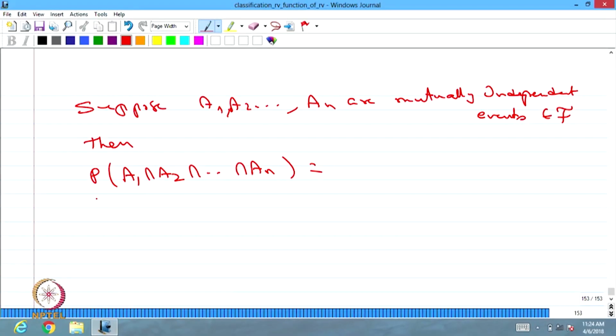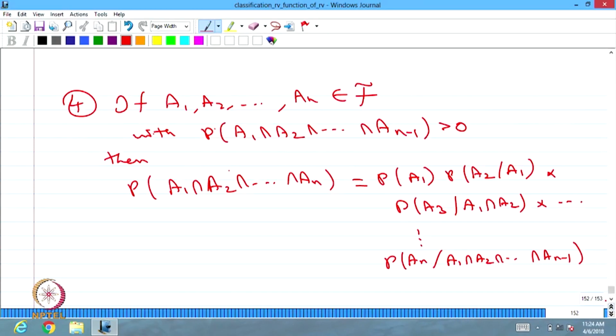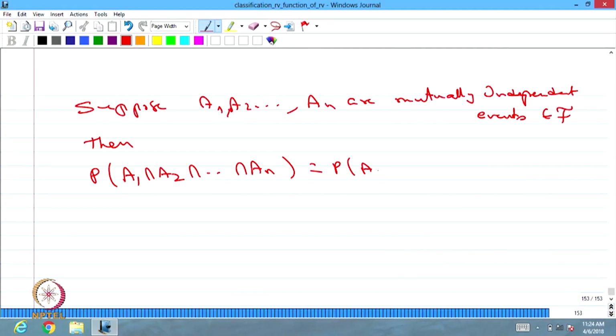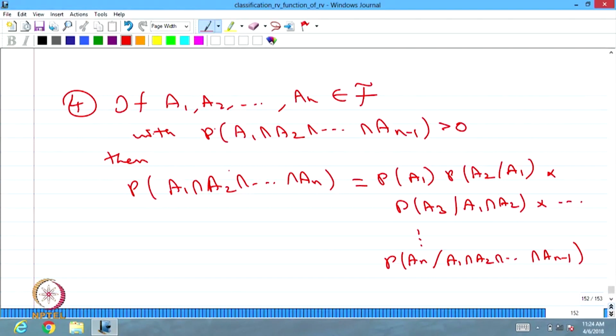P of A1 intersection A2 intersection An is the same as, you see the previous one, first P of A1. The second one, P of A2 given A1.